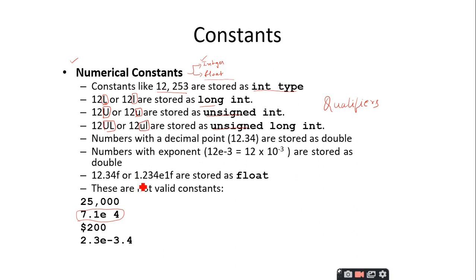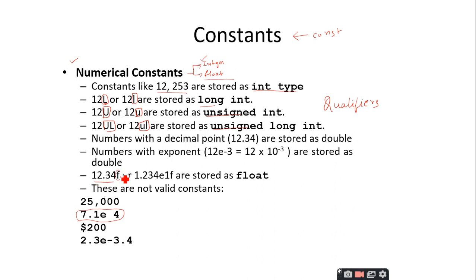Like that you can define any number of integer constants, and the keyword that is used to declare the constant. And you can also declare the decimal point constants, which are called floating constants. You can give it directly like this: 12.34F.